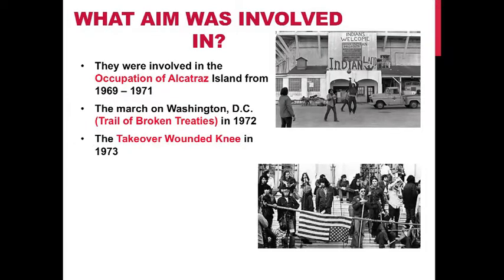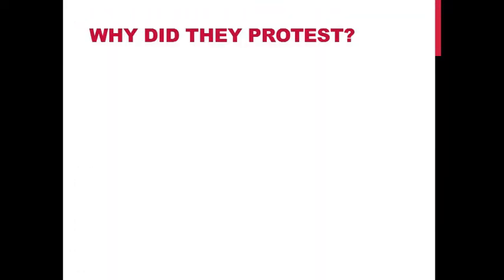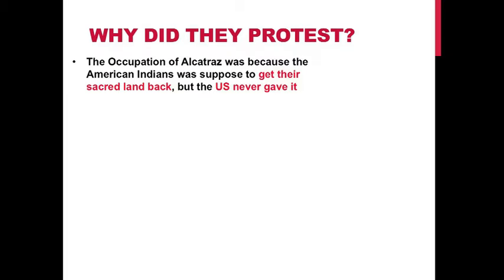And the third one is the takeover of Wounded Knee in 1973. As you can see in this photo, there's a bunch of Native Americans with weapons taking over the town of Wounded Knee. Why did they protest? The occupation of Alcatraz was because the American Indians were supposed to get their sacred land back, but the U.S. never gave it to them.